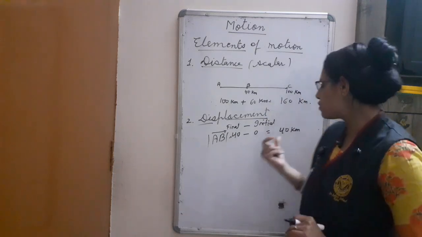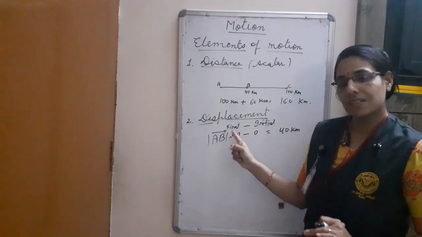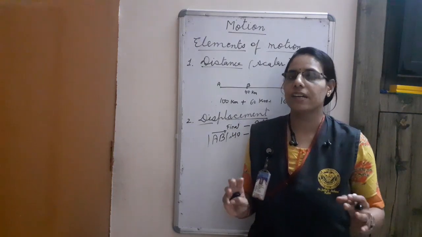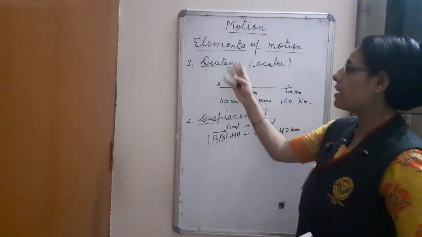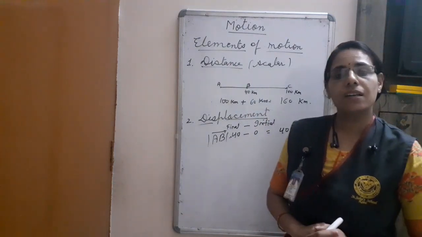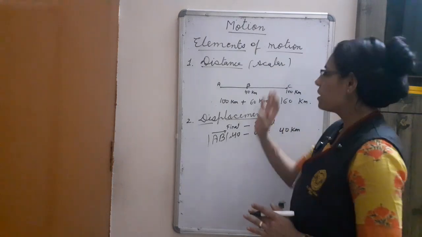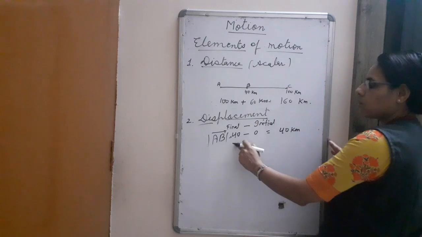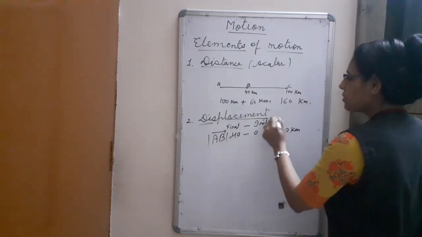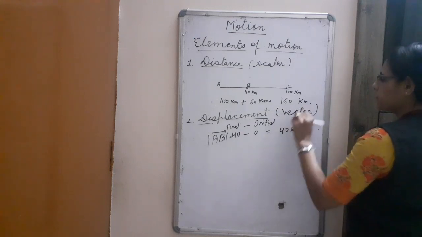The displacement is 40 kilometer in AB direction. Displacement is the difference between final position and initial position, while distance is the total journey traveled by an object. Because here we required magnitude also, direction also, so it is a vector quantity.